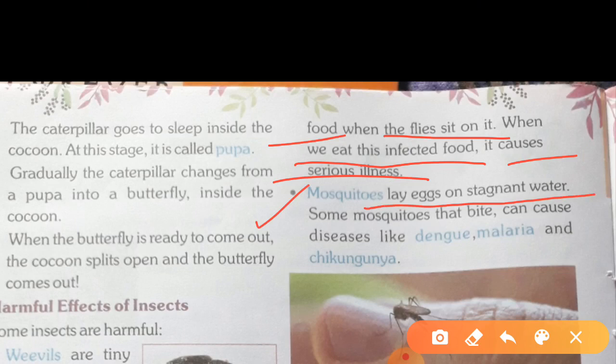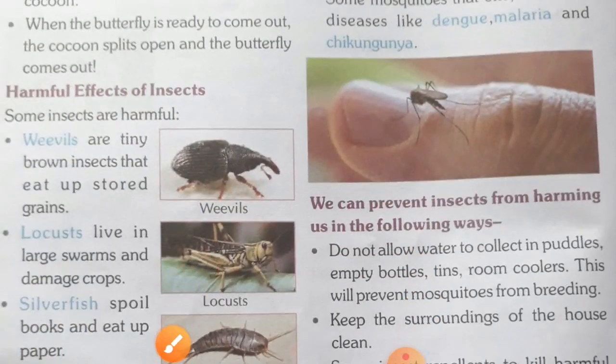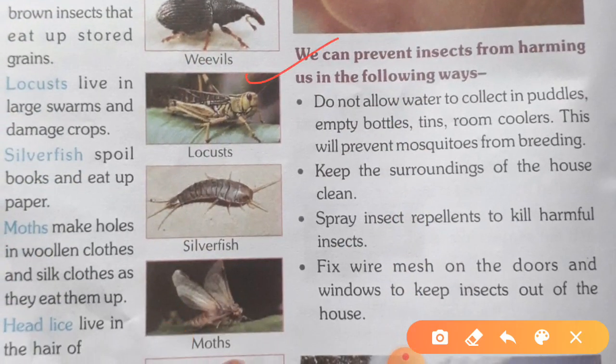Now next, mosquitoes. Mosquitoes lay eggs on stagnant water. Stagnant means standing still water. Some mosquitoes that bite can cause diseases like dengue, malaria and chikungunya. So these are the diseases caused by mosquitoes. How can we prevent this? We can prevent insects from harming us in the following ways.